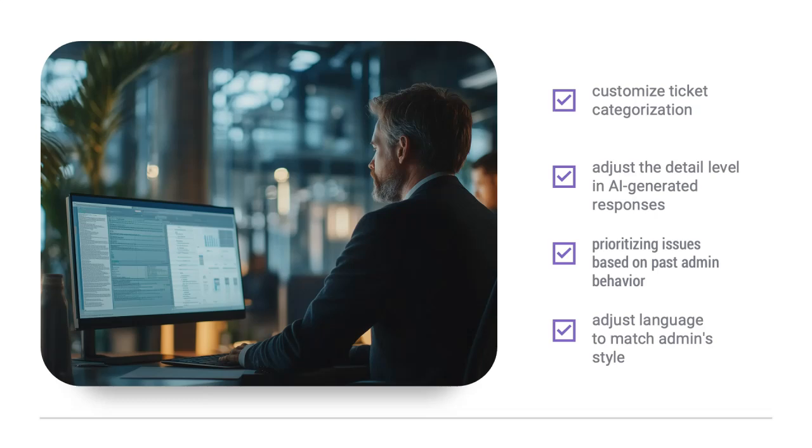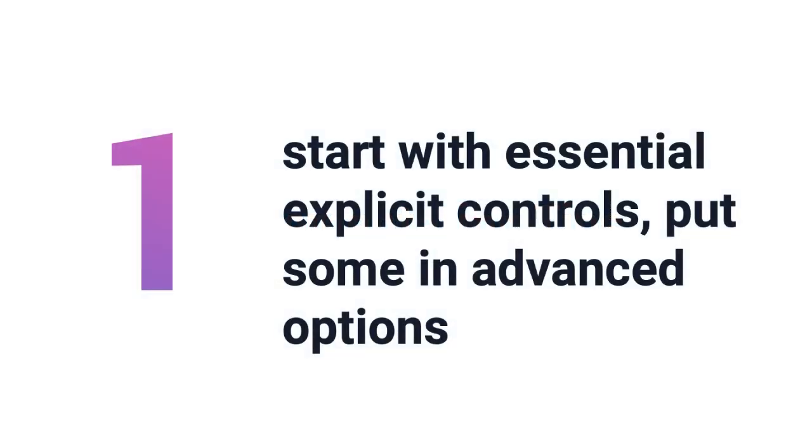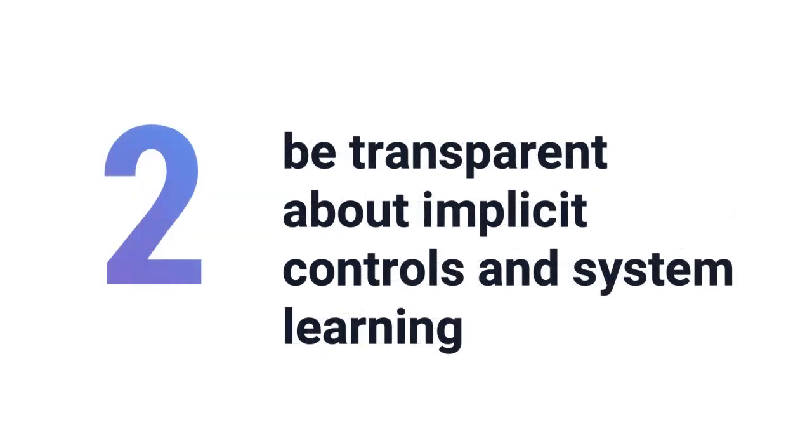As you implement these ideas in your GenAI products, keep a few things in mind. First, start with essential explicit controls, then gradually introduce more advanced options. This allows users to grow with the system. At the same time, be thoughtful about what implicit controls you're implementing. Make sure users understand how the system is learning from their behavior.